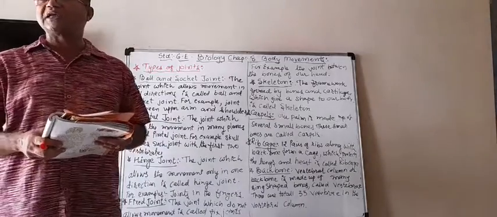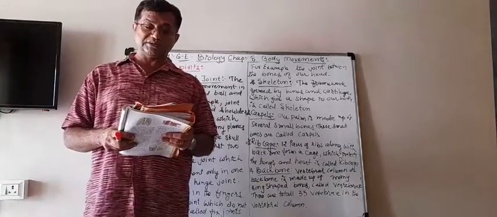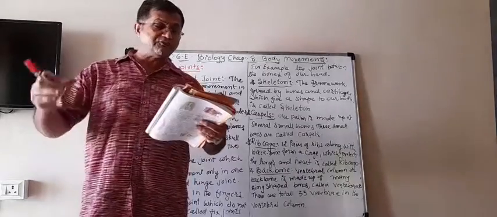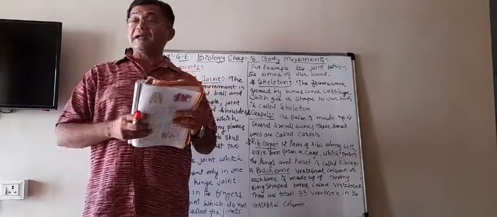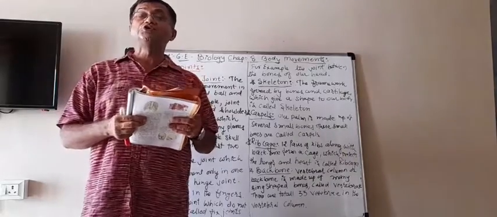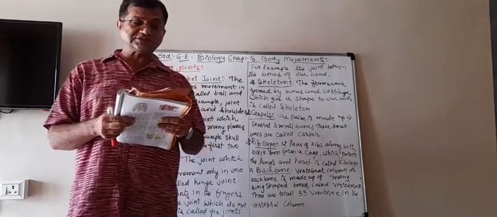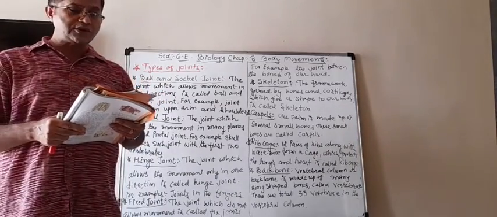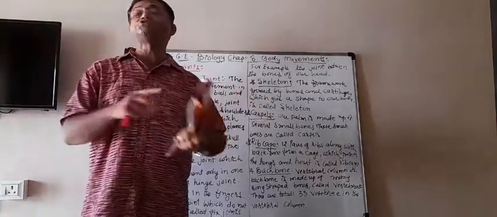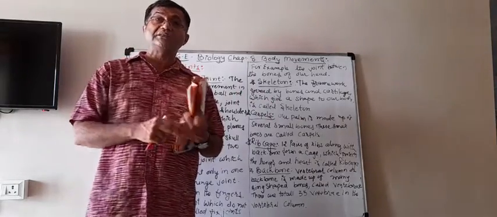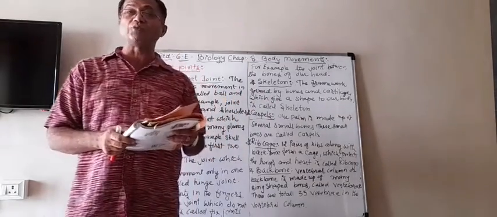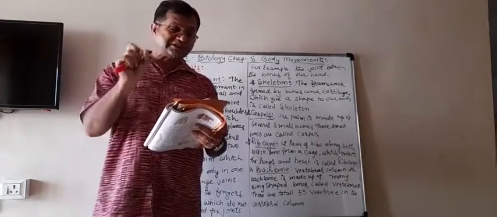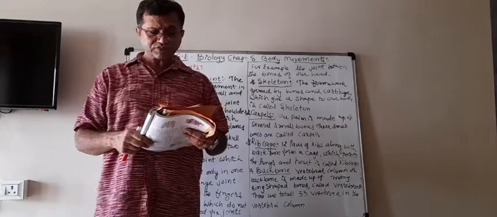When we are born, there are 305 bones, but later some of those bones fuse with each other, and when we reach adulthood there are 206 bones. Because some bones are fused together, when we are born there are 305 bones, but in an adult there are only 206 bones.